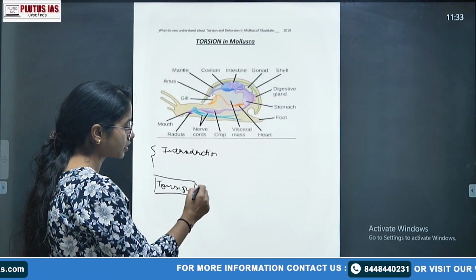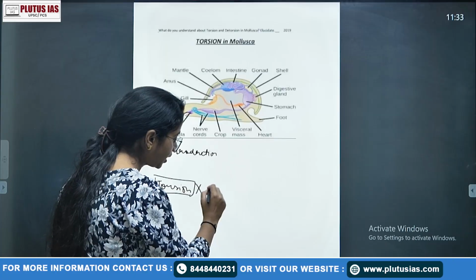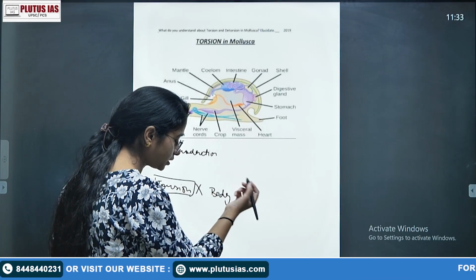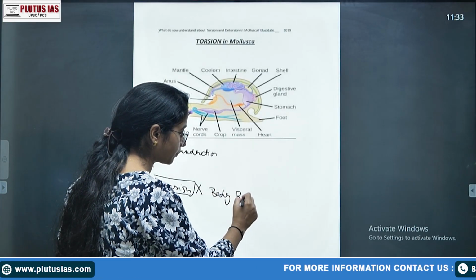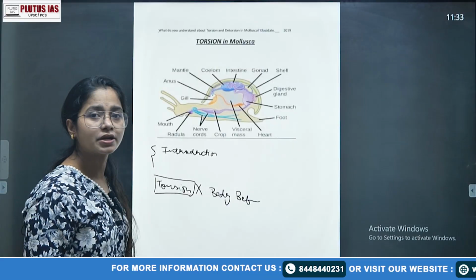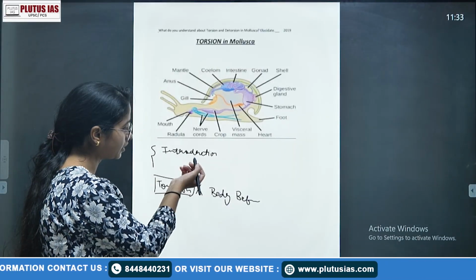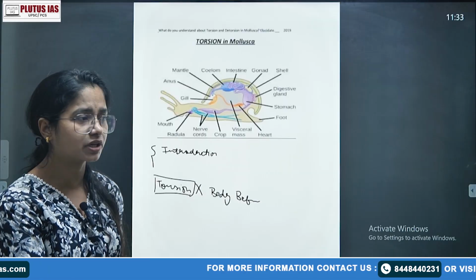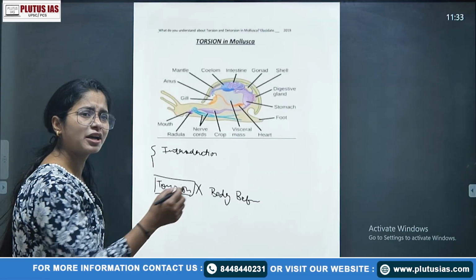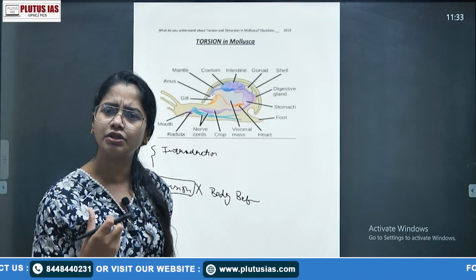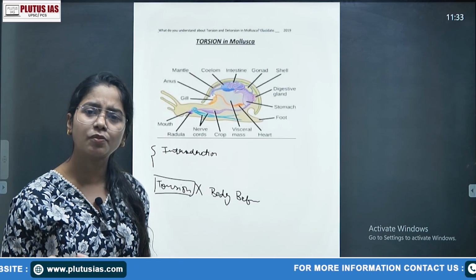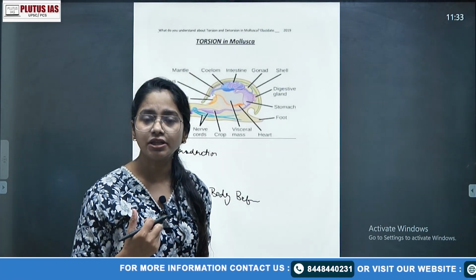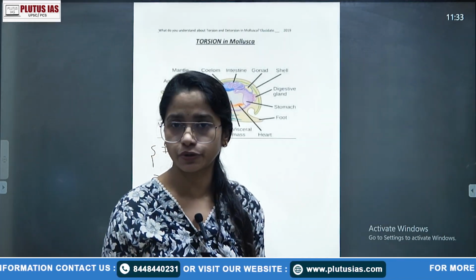Don't make the heading torsion, but make the heading body, or body before torsion. You can define torsion in the introduction part also, if you don't remember good content. But in a 10 marker, you will define it only in the introduction part, because there is so much body content. Look, there is no thumb rule about where you write what; this also depends on the marks.